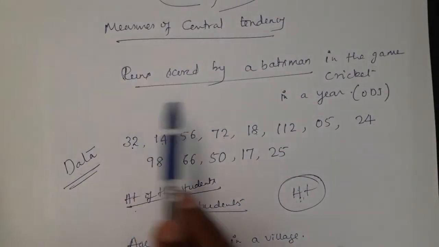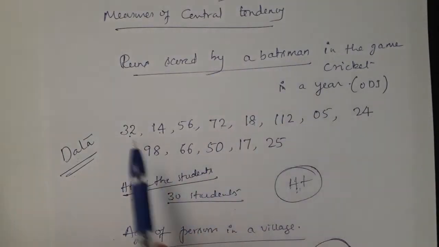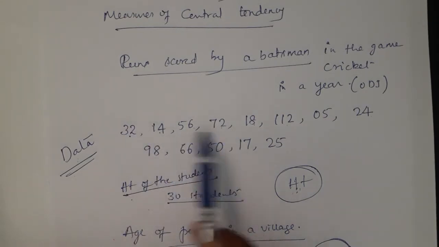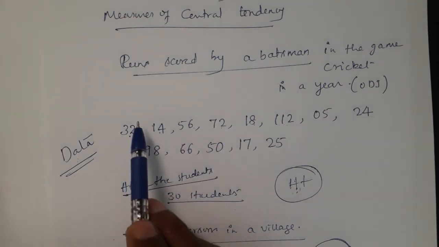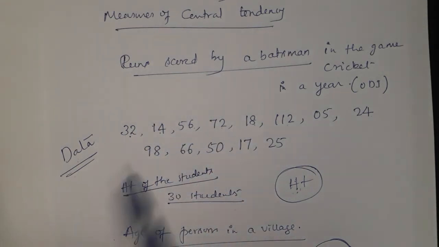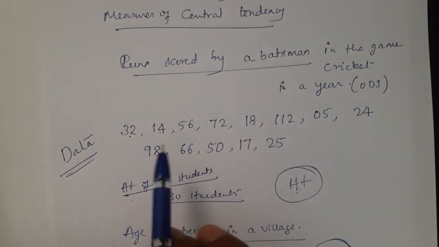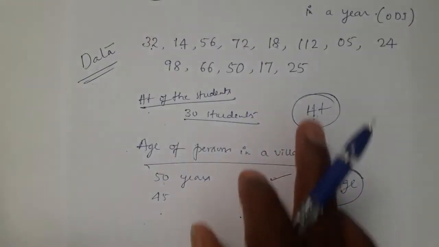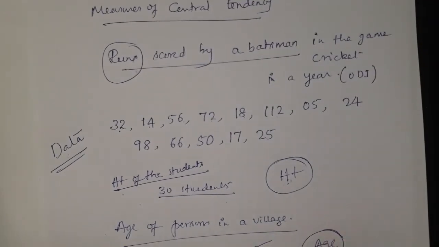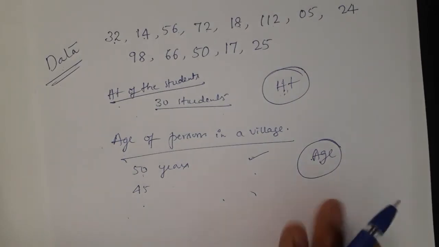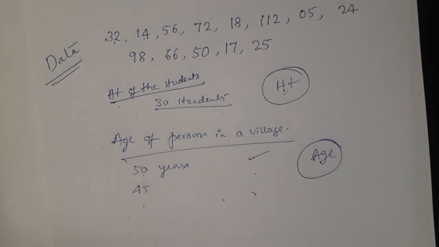Here the first example we have taken is runs scored by a batsman. In a year, in the month of January, or a particular week, the first week, second week, third week, out of 52 weeks in a particular year, how many runs that particular batsman has scored. So like that, here the runs are data. In this example height, in this example age, like many are there. Just imagine on this topic and go for examples of different data. Even the population is taken as data.